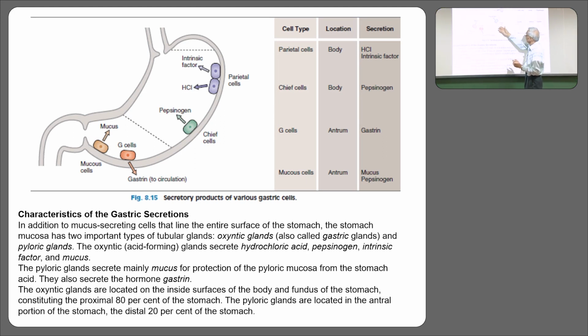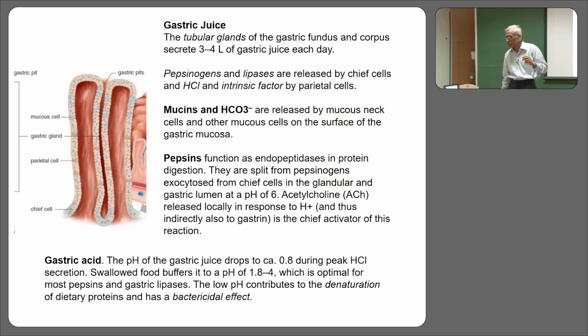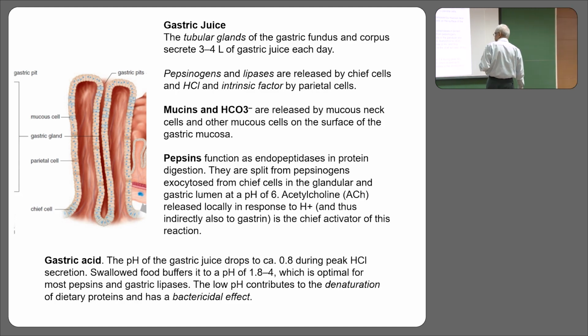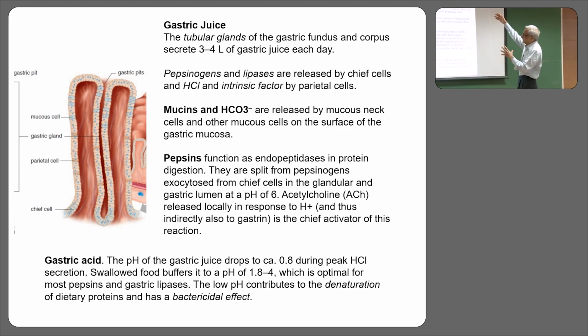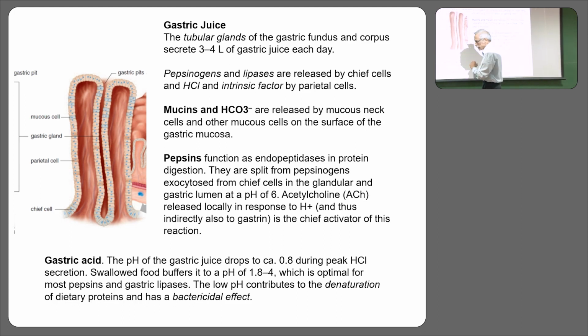Then of course, all over there are cells which we call the chief cells, and they secrete pepsinogen, which is a large protein molecule. In the antral part you have the G cells, and of course the mucus is there everywhere. All right, you can read about the tubular gland, how much gastric acid is secreted, how much about the intrinsic factor, etc.